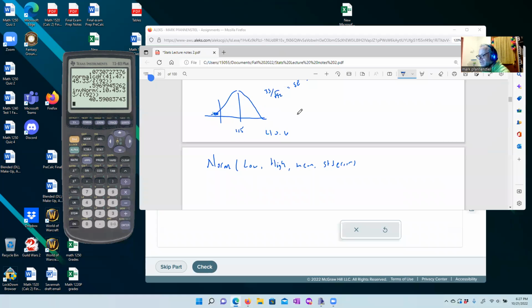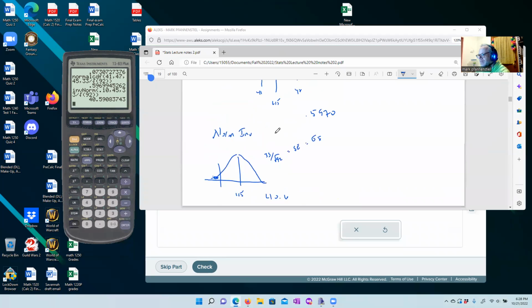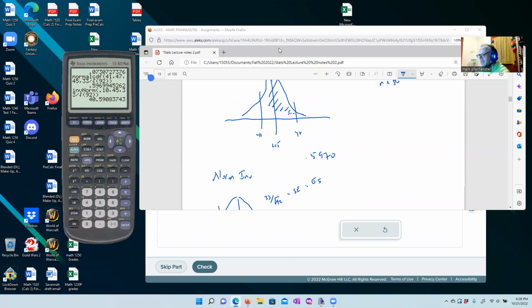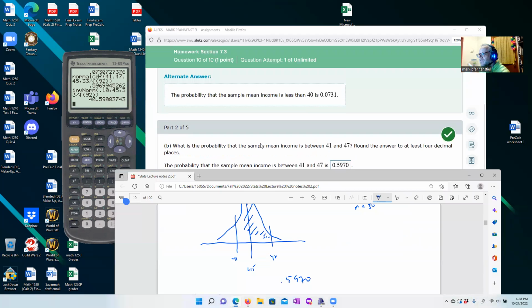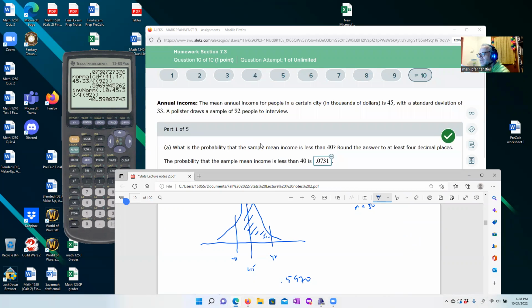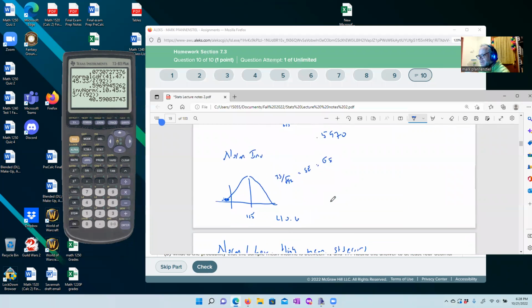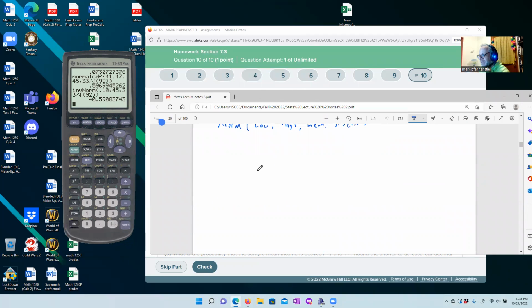Okay, so we need a low number relative to the mean of 45, sorry, with standard deviation of 33 divided by the square root of 92. Okay, whatever it is. Yeah, standard deviation of 33 divided by 10-ish. Okay. So yeah, a small number for that is going to be like 0.